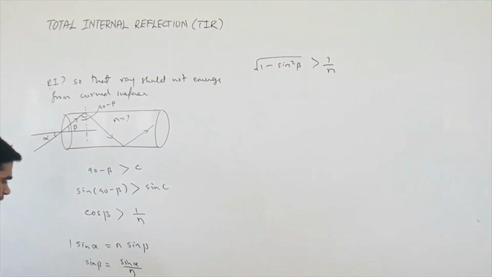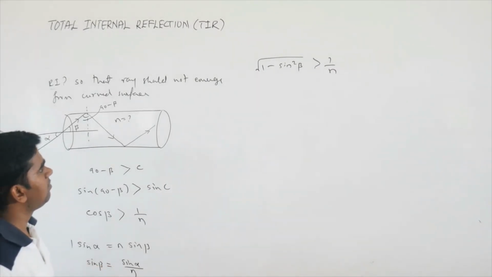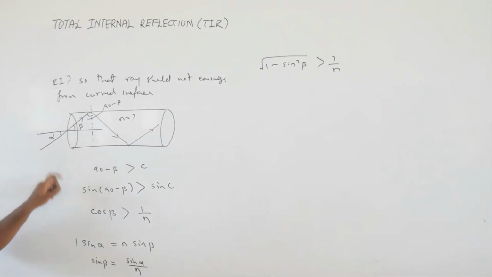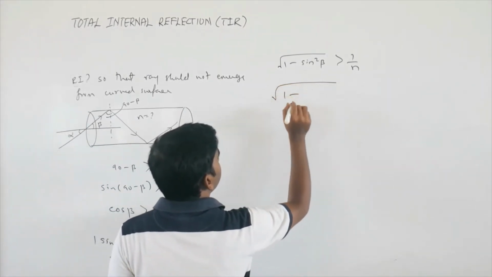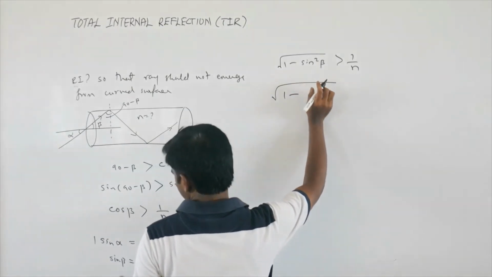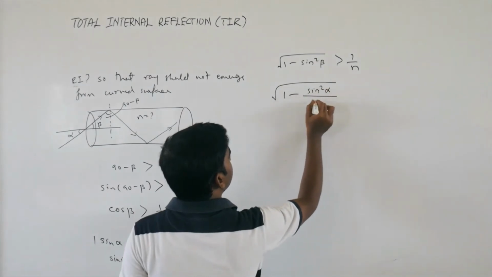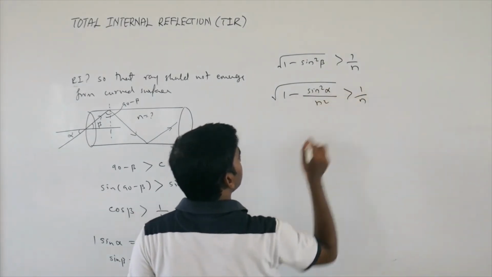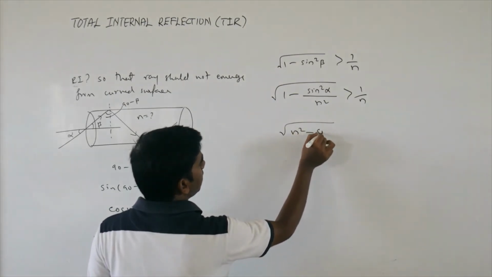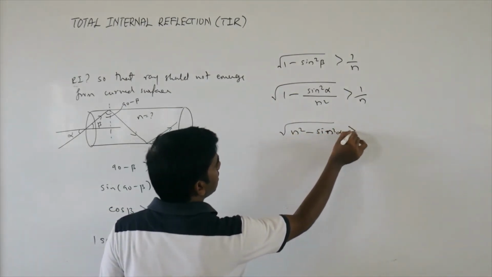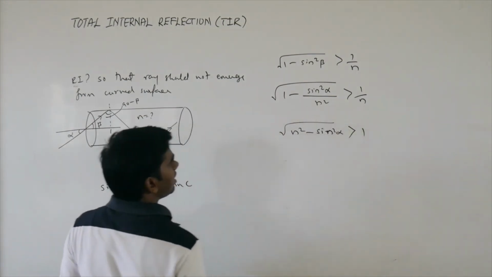Okay. Now replace sin beta by sin alpha by n, because the angle of incidence is alpha. So root of 1 minus sin square alpha by n square should be greater than 1 by n. So now, root of n square minus sin square alpha should be greater than 1, because n will get cancelled.